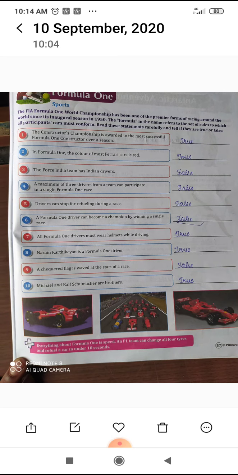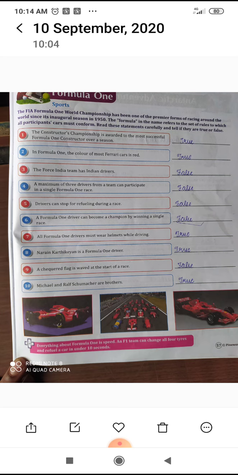A Formula 1 driver can become a champion by winning a single race. False. All Formula 1 drivers must wear helmets while driving. True. Narayan Karthikeyan is a Formula 1 driver. True. A checkered flag is waved at the start of a race. False. Michael and Ralf Schumacher are brothers. True. So this is championship. The formula in the name refers to the set of rules to which all participants' cars must conform.